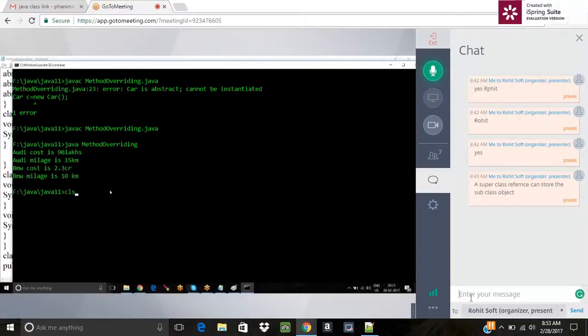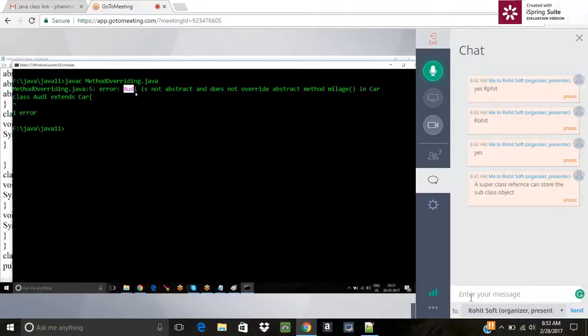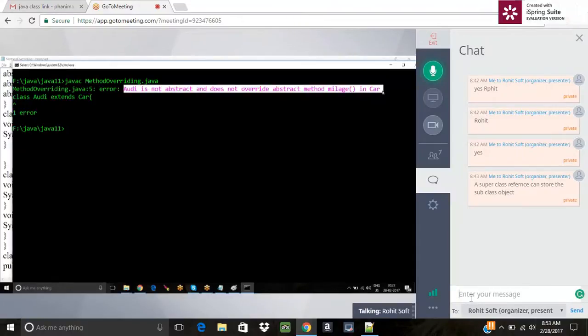Java C, method overriding Java. What it's saying? Audi is not abstract, does not override abstract method mileage in car. Right? That is the second thing. So what do you understand by this? If a class extends an abstract class, that class must implement all the abstract methods. Here only two are there, but in real time there will be a lot of abstract methods.